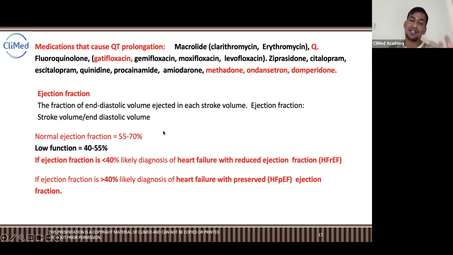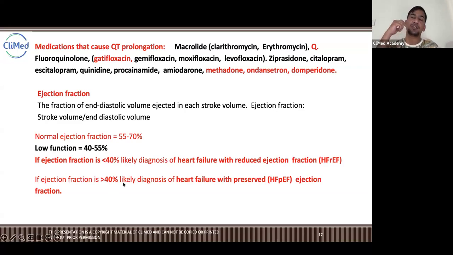And if it goes lower, or sometimes it is normal also, then these are the heart failure conditions, where heart failure is usually classified based on the ejection fraction. So if the ejection fraction is lower than 40, then it is called heart failure with reduced ejection fraction, right? Nowadays heart failure is classified into three types. One is heart failure with preserved ejection fraction, where your ejection fraction is more than 50. It is completely normal, but there are functional abnormalities in the heart, right?